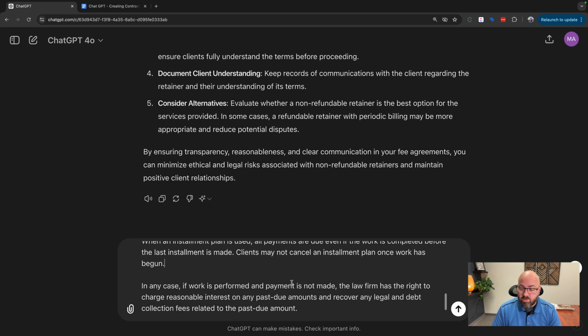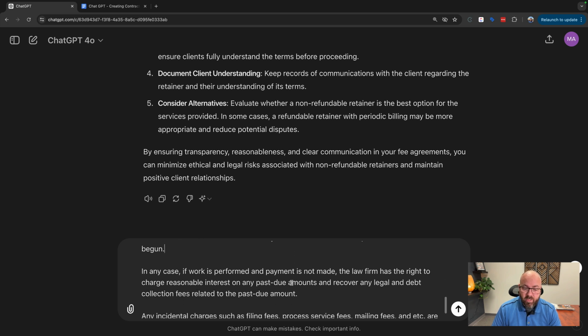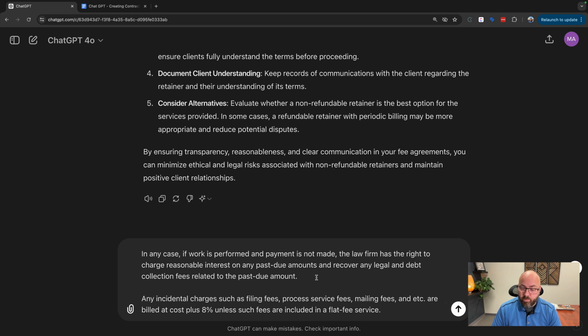Clients may not cancel an installment plan once work is begun. In any case, if work is performed and payment is not made, the law firm has the right to charge reasonable interest on any past due amounts and recover any legal and debt collection fees related to the past due amount. Any incidental charges such as filing fees, process service fees, mailing fees, etc. are billed at cost plus 8% unless such fees are included in a flat fee service.